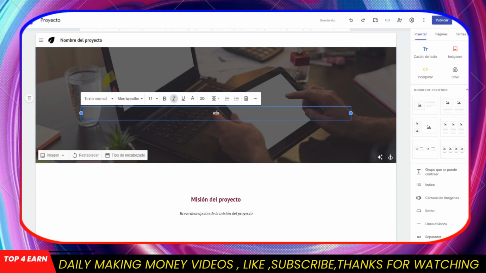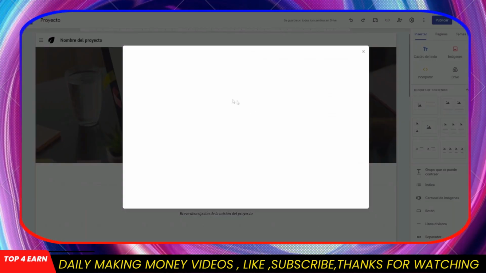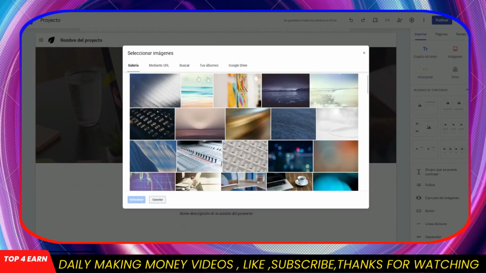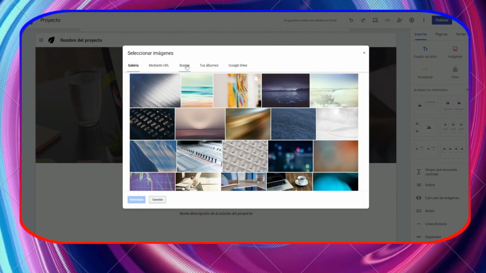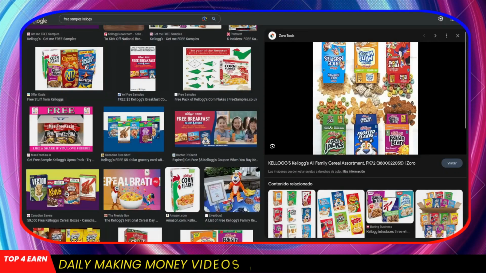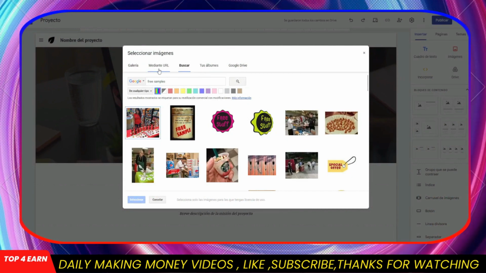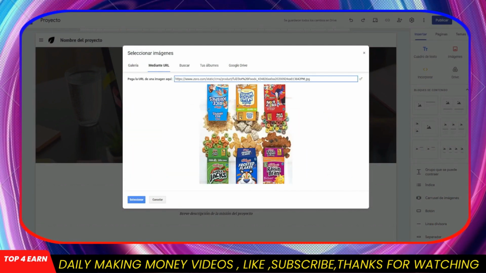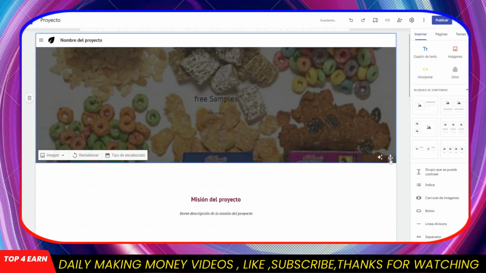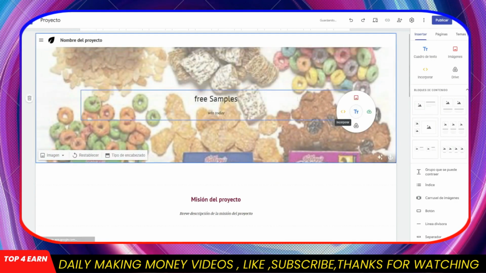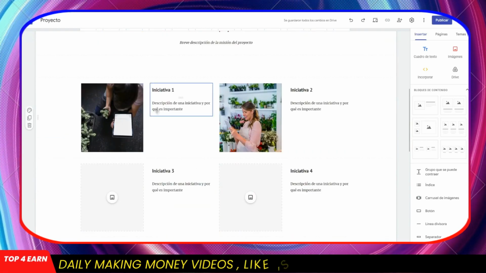Here, as you see, the image option appears. We can select to choose between the different options that we have, or you can upload yours through a URL, and we are going to return to our website or our project. And now you could simply open the image and, for example, arrange this look. There it is. Here you can change the color of the text if you want, and you can start editing each of these parts or even delete a part completely. Look, as you see, there is no problem. We can delete this, and we can even extend this and this other. As you see, everything has already been expanded.